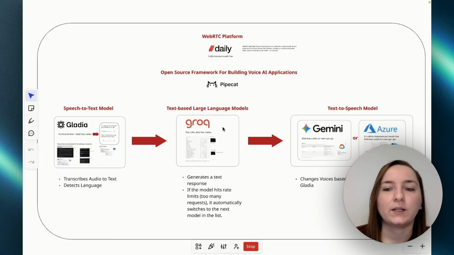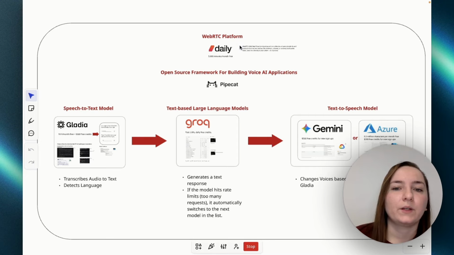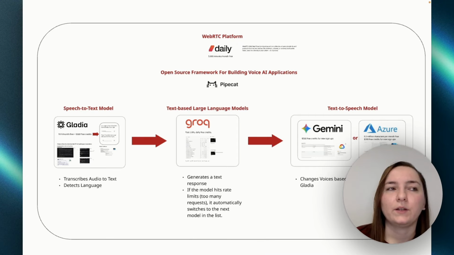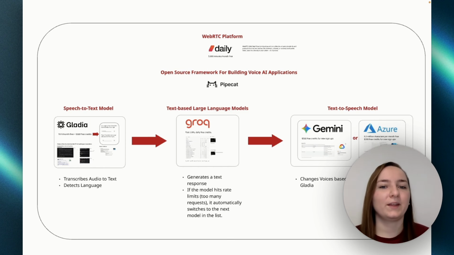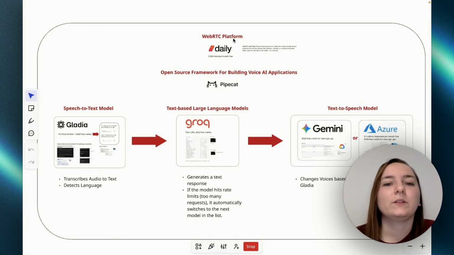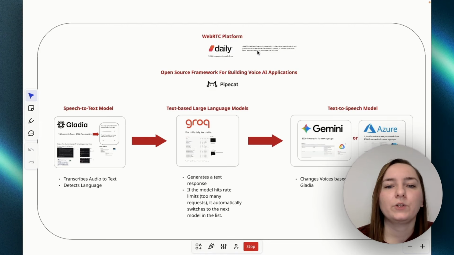and allows it to work seamlessly and fast. And if we want to scale our agents and use them in production and have multiple callers speak to the agent at the same time without the agent crashing, then we need something called a WebRTC platform, which in this use case we are using Daily as our WebRTC platform.